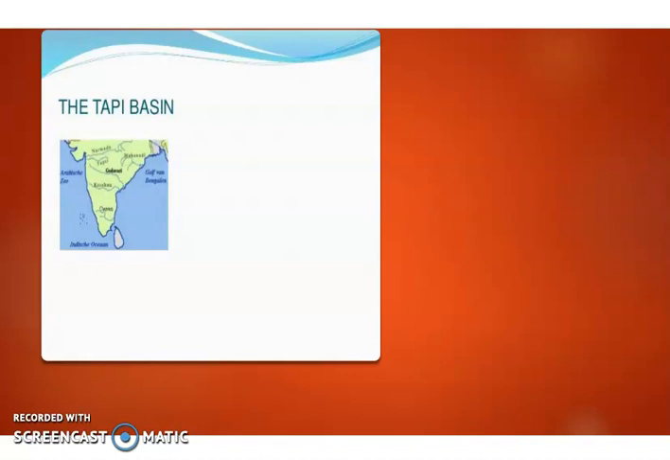Okay, so Tapi and Narmada are exceptional rivers. What is the exception? They are flowing opposite to the direction of the slope of the land. They are flowing from east to west. And why? Because they are flowing in a rift valley. And what is this rift valley? This is a low-lying or lowered area that occurs due to plate tectonic activity.